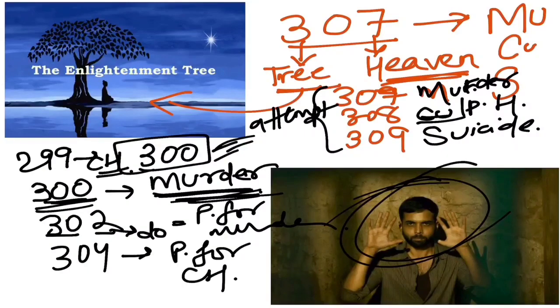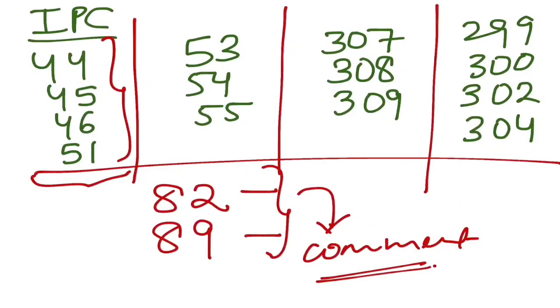There's always this confusion between 302 and 304. Even I had the same confusion. So now you can remember 302 means he's saying मुझे सजा दो because मैंने murder किया है. So 302 is for murder and 304 is for culpable homicide punishment. These two are the punishment, these two are the definition, right? So this completes our list. Now this is the whole list which I discussed right now.